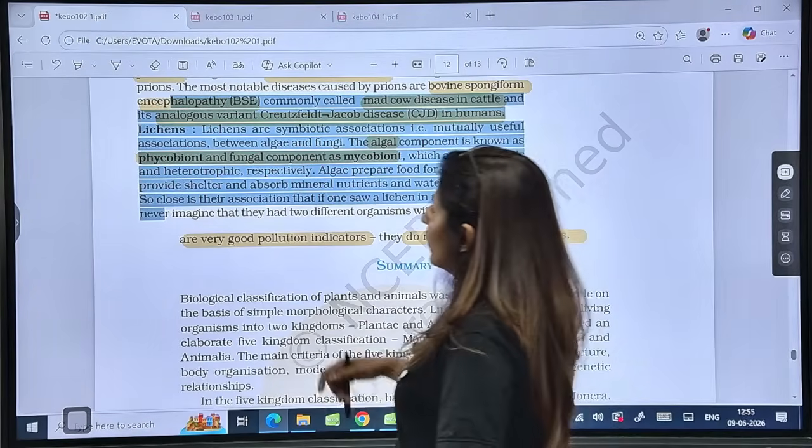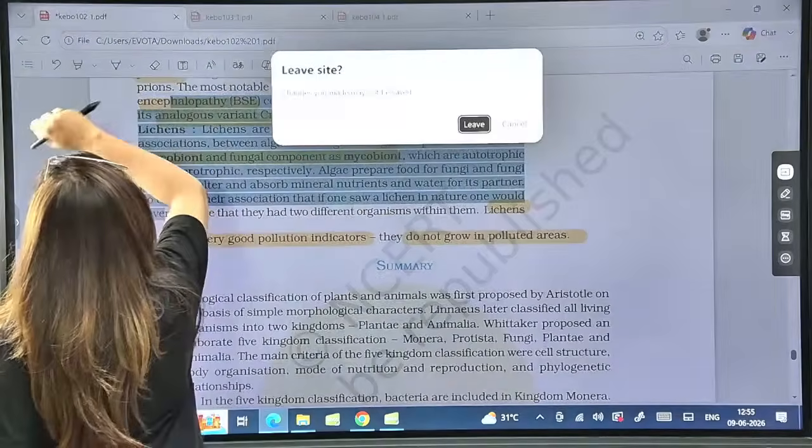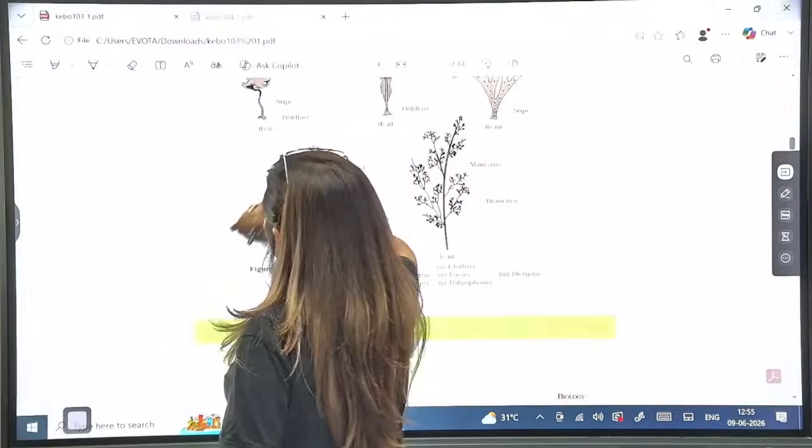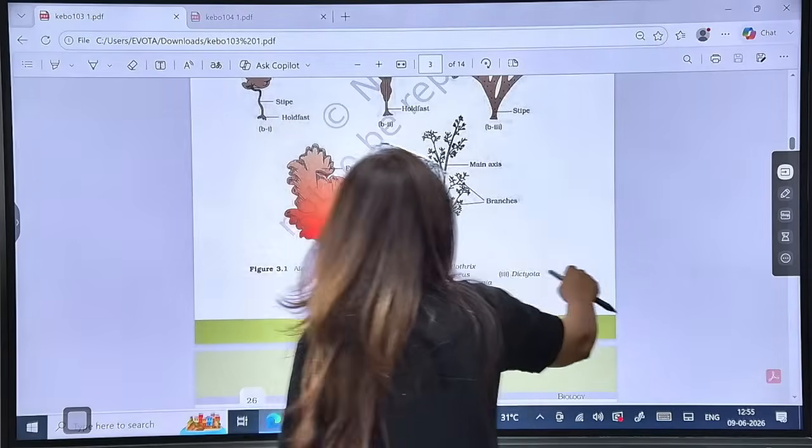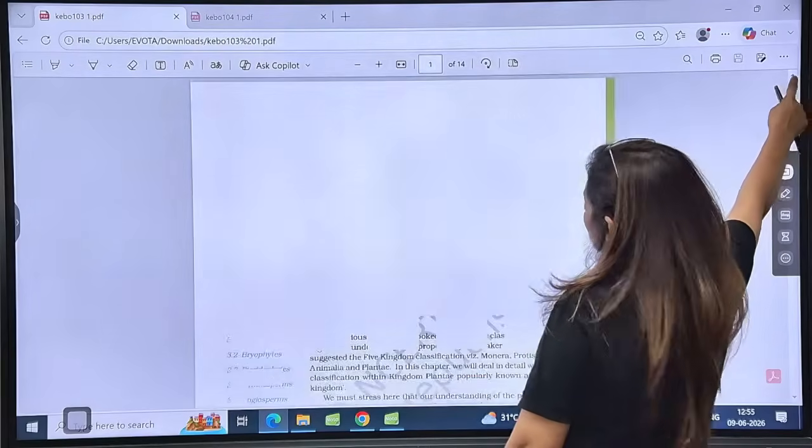All right. Moving on, guys. Moving on to the third chapter now. Third chapter, that is Plantae. Let's talk about Plantae.